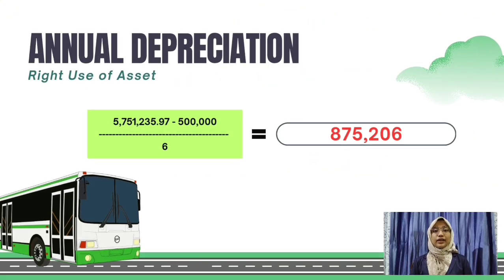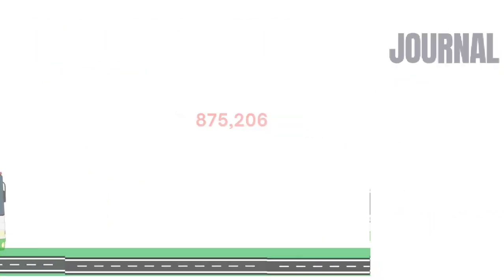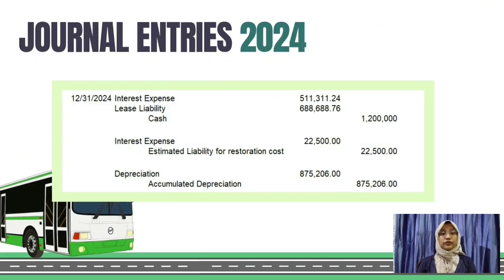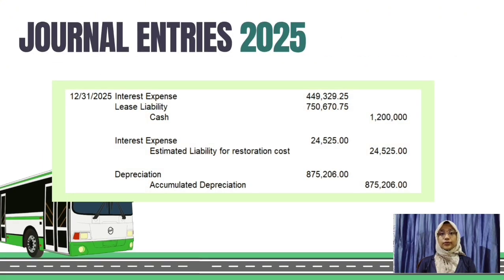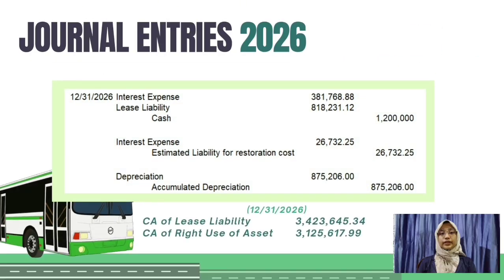Lastly, the right of use asset is depreciated by deducting the 500,000 residual value from the total cost of 5,751,235.97 and allocating the remaining amount over the 6-year lease term, resulting in an annual depreciation expense of 875,206. Finally, the journal entry presented corresponds to the years prior to the lease modification. Here is for 2024, for 2025, for 2026.